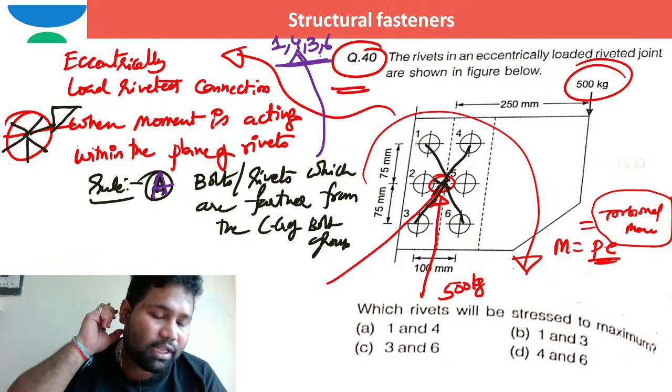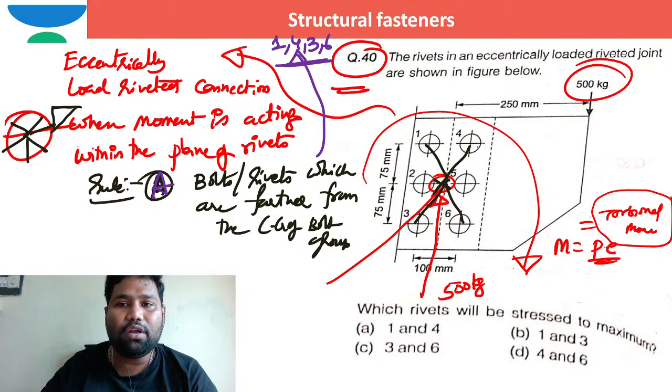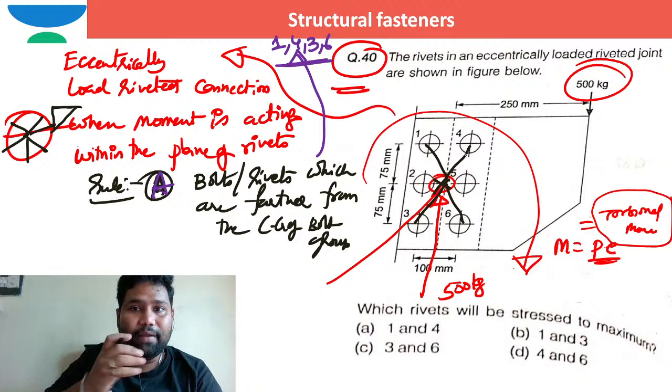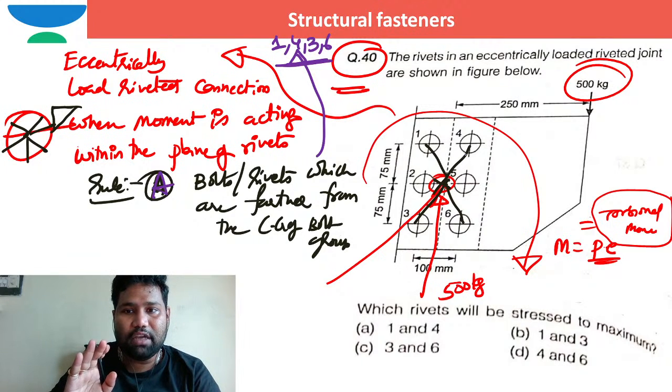It's not just about fourth and sixth, brother. Some people say there is a second condition also.